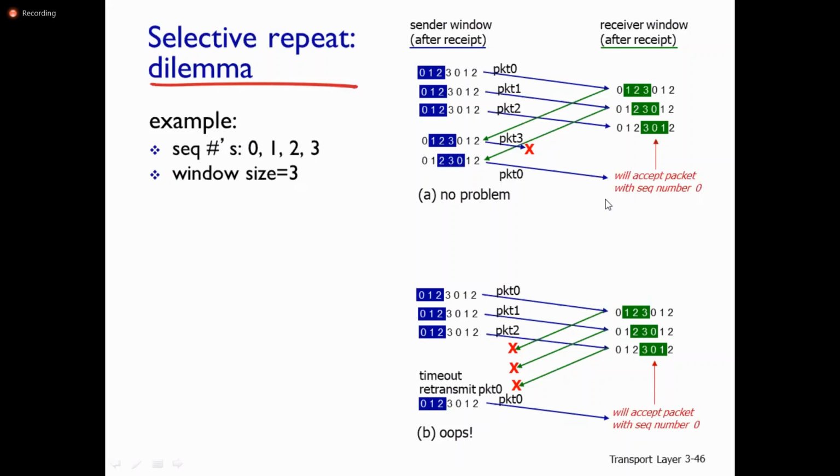Here we need to maintain more sequence numbers in the transport layer. Initially we used only 2 sequence numbers, 0 and 1. So while coming to RDT 3.0, we need to use more sequence numbers. Here in this scenario we are assuming that the window size is 3.